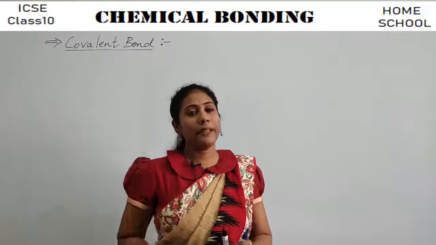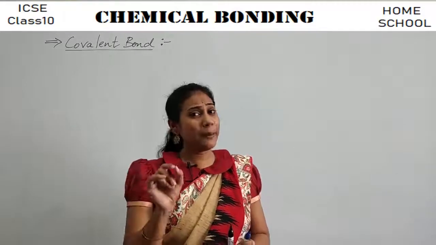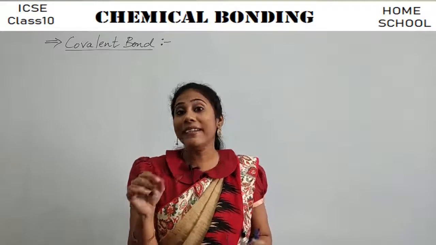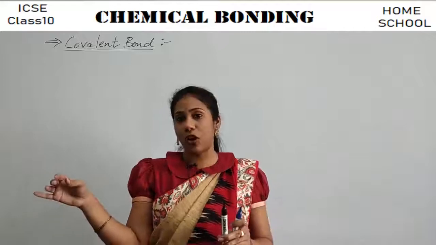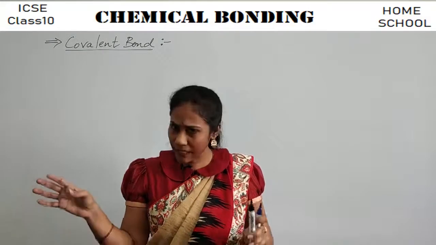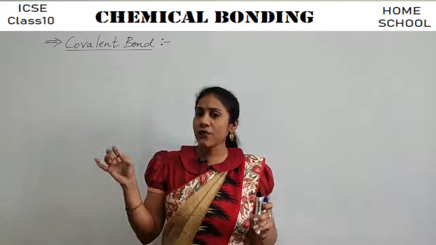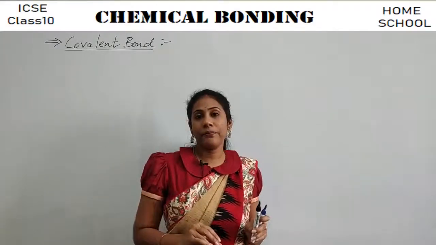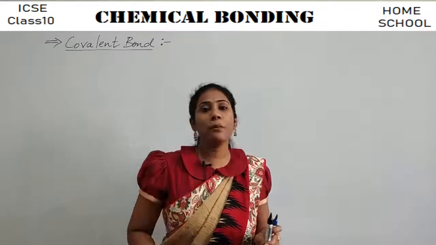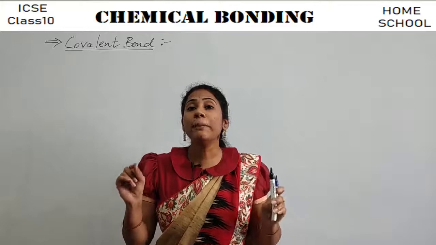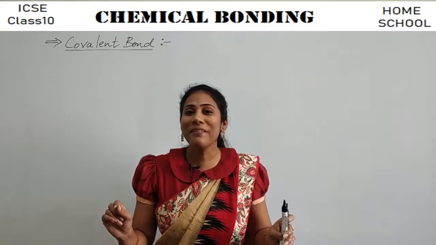It's very simple. Say you studied about ionic bond. Ionic bond is formed by transfer of electrons from metal to non-metal, right? Ionic bond is always formed between a metal and non-metal. But this covalent bond is formed between two non-metals. Clear?